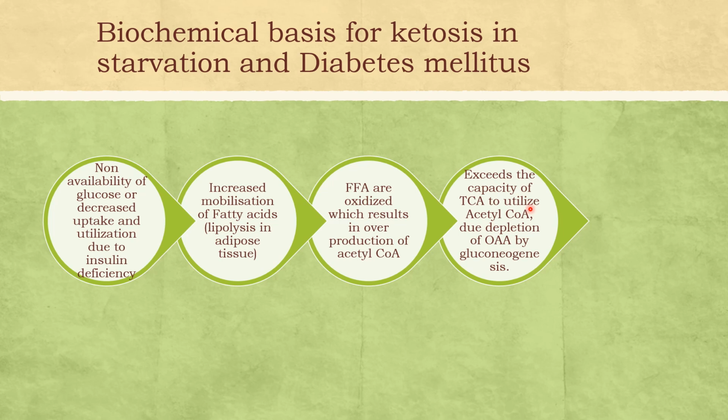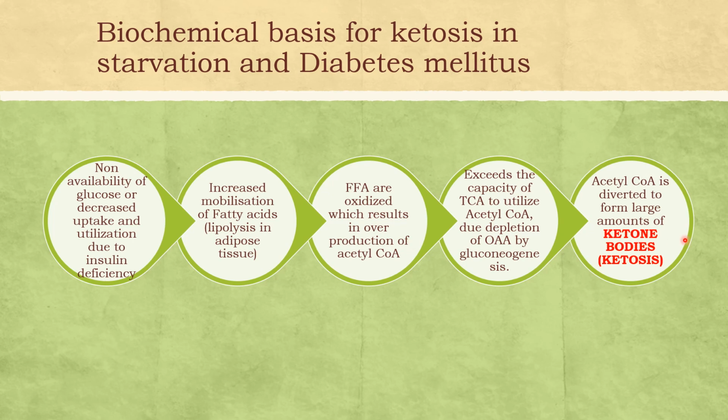So there will be a deficiency of oxaloacetate, which decreases the capacity of the TCA cycle, leading to accumulation of acetyl-CoA and channeling of this acetyl-CoA to form excessive amounts of ketone bodies in the body. So this is the biochemical basis of ketosis in both starvation and diabetes mellitus.